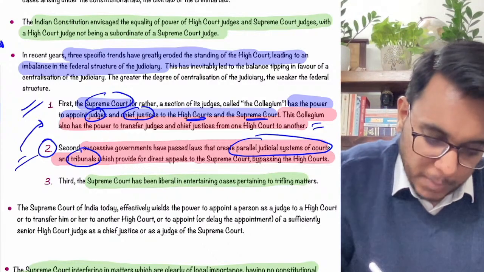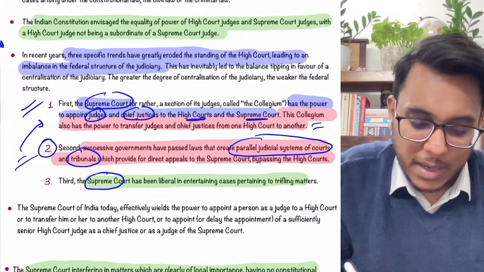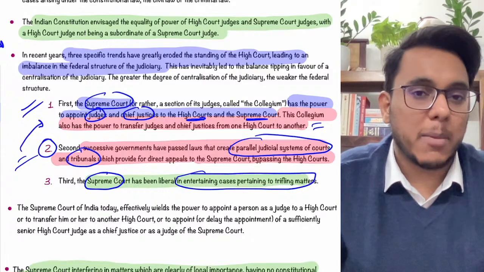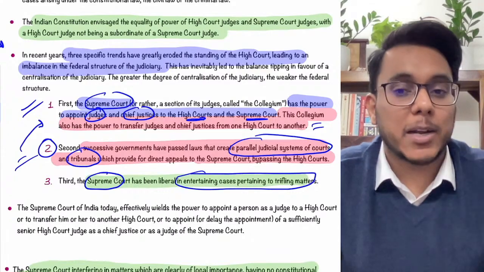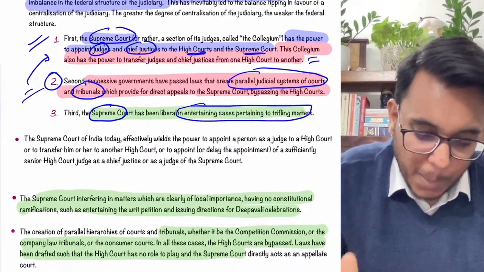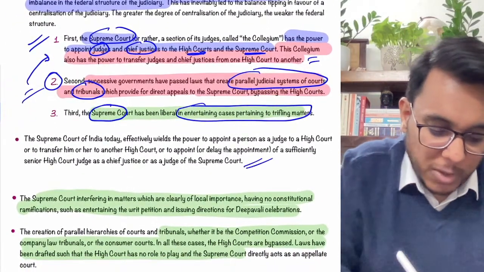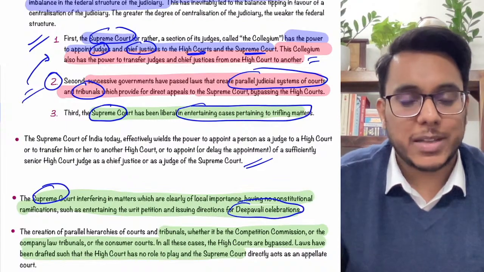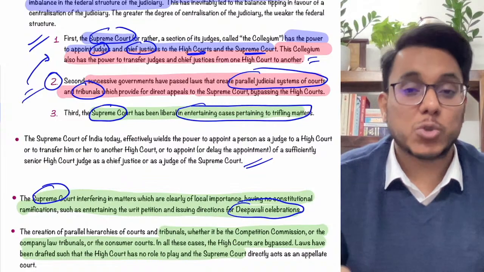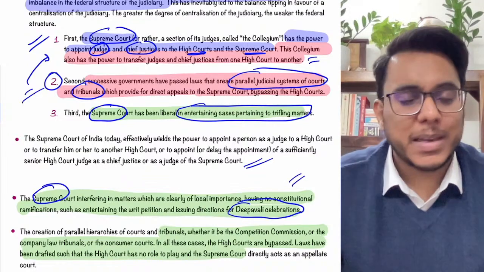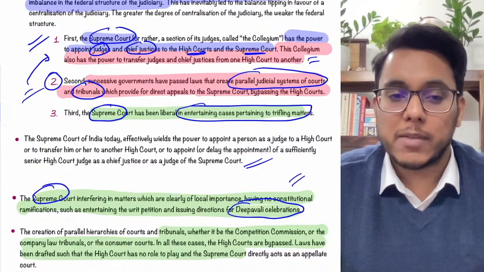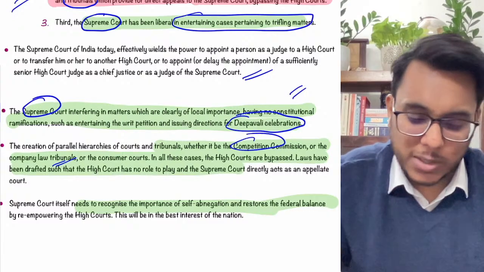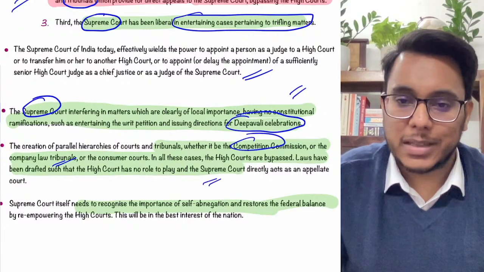Then the third thing that has been provided is that the Supreme Court has become liberal in entertaining even the matters of local concern. Is it clear? Even the local matters which can be dealt with by the High Court of that particular region are being taken by the Supreme Court. We can see that the Supreme Court even interfered in the matter of Deepavali celebration, whether the bursting of firecrackers needs to be there or not. The Supreme Court intervened. This matter would have been dealt with by the High Court, particularly the Delhi High Court. And then the Competition Commission, law tribunals, all these things are interfering with the High Court. This is something that has been provided.